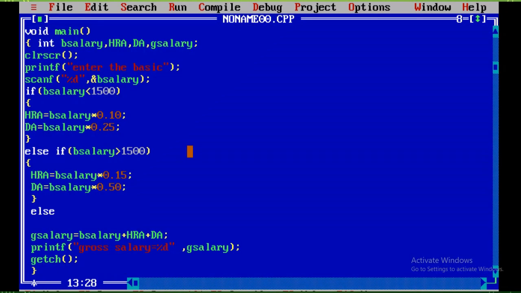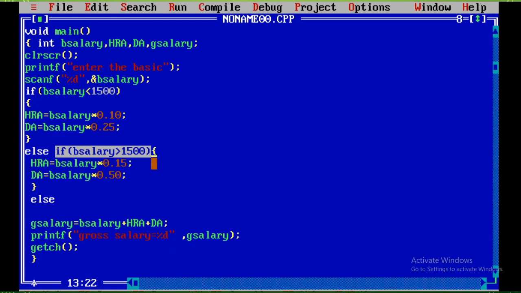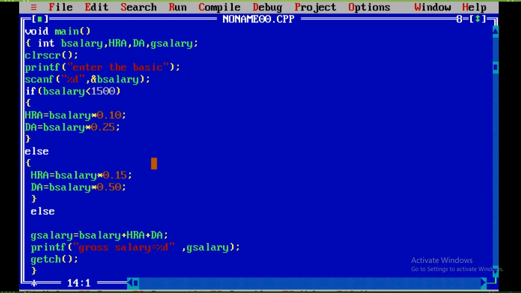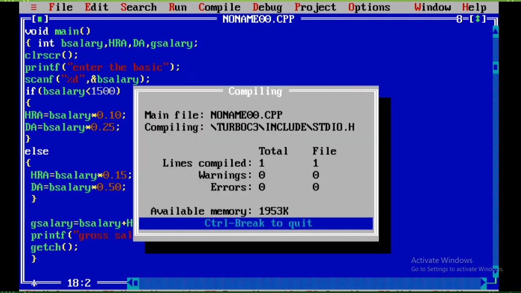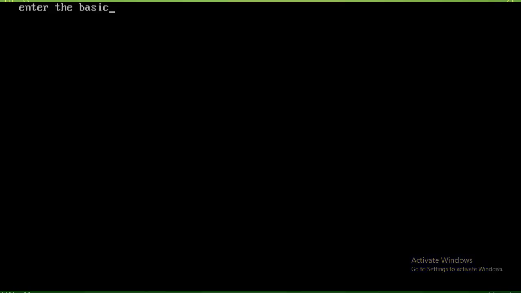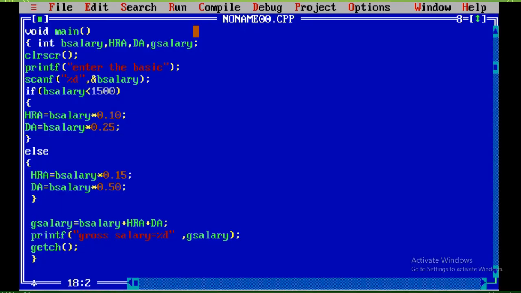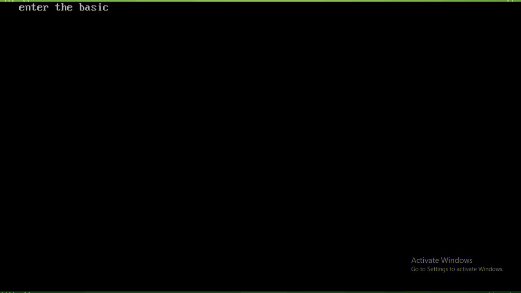How our program works. Okay, this is it, void main, basic salary should be there, HRA, DA, gross salary. So here, listen, what is the program? Here there is a question: write a program to print the gross salary of an employee. If the salary is less than 1500, then the HRA becomes 10% of the basic and DA becomes 25% of the basic.